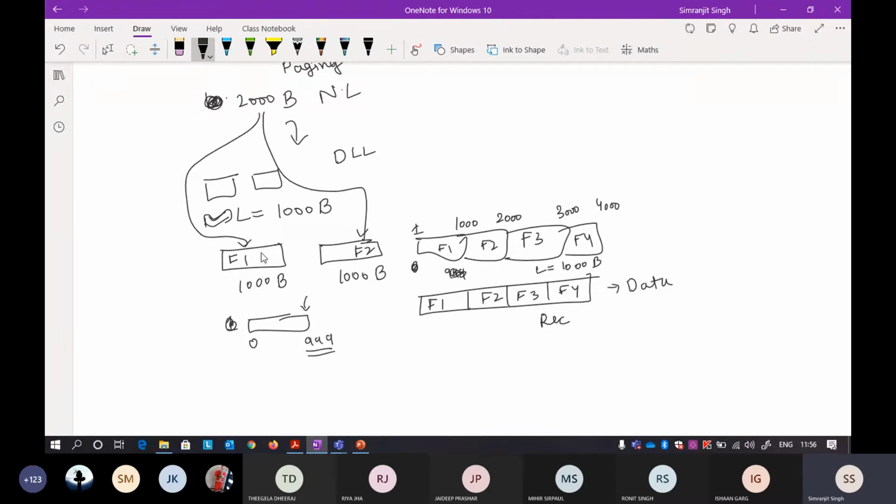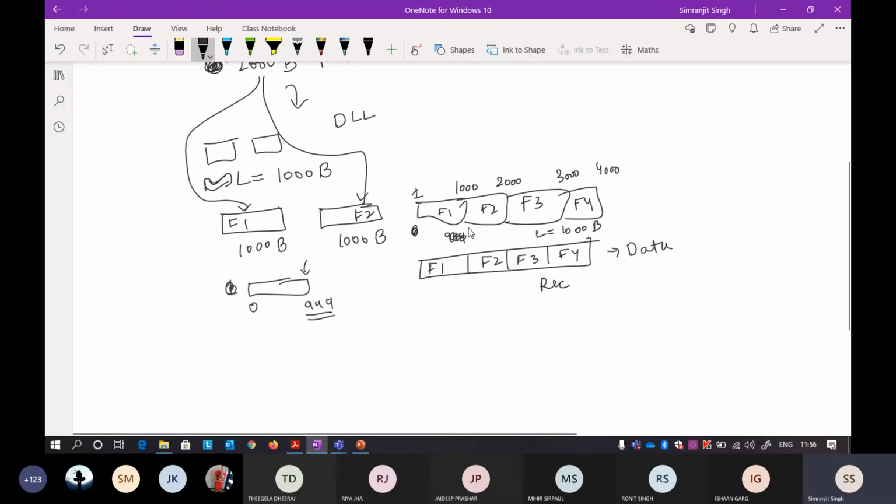The task of the data link layer is to divide the data into frames and send it to the receiver, and the task of the receiver is to figure out the end based on the length field. So this is very easy. There is no problem in that, but there is also one disadvantage to this approach.